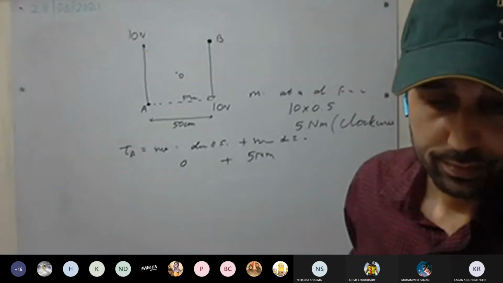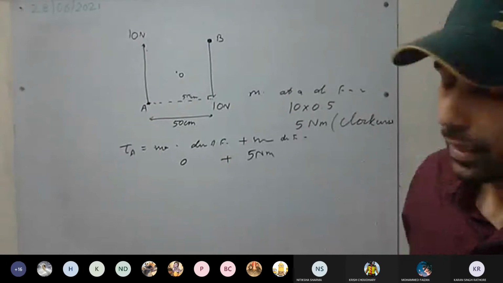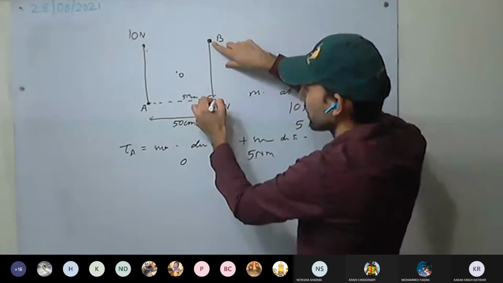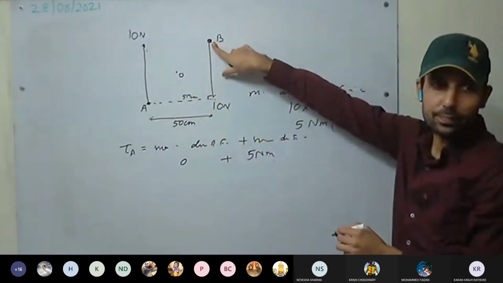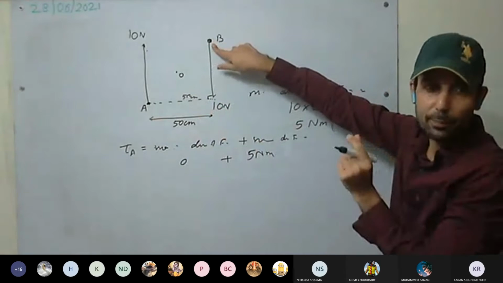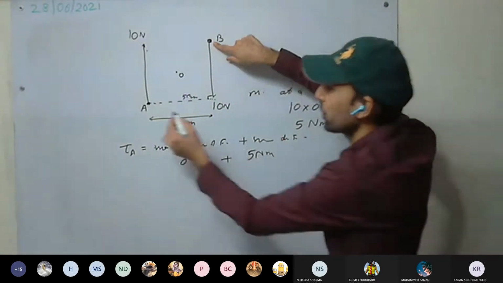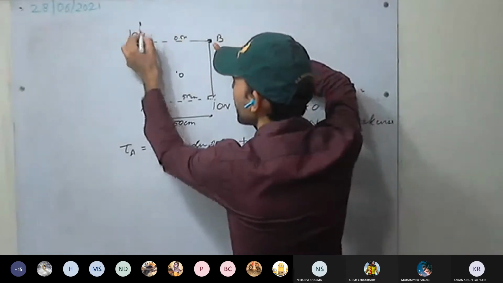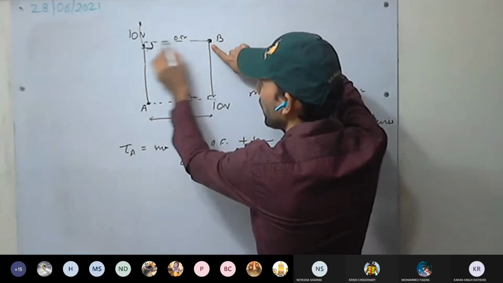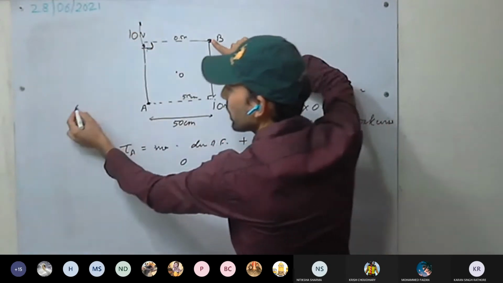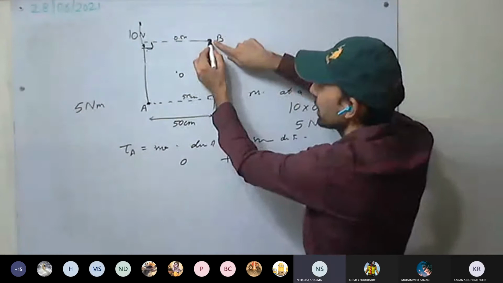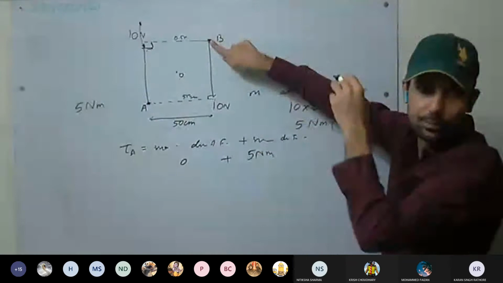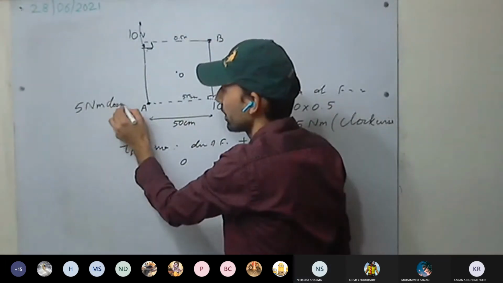Second, at B, what will it be? Because of this force, it is 0, because it is acting at the same position, so the perpendicular distance is 0. And because of the other force, find the perpendicular distance. It is again 0.5 meter. This force is acting in this direction, and this is the perpendicular distance. So 0.5 into 10 is again 5 Newton meter. And the direction? It is clockwise, again clockwise.